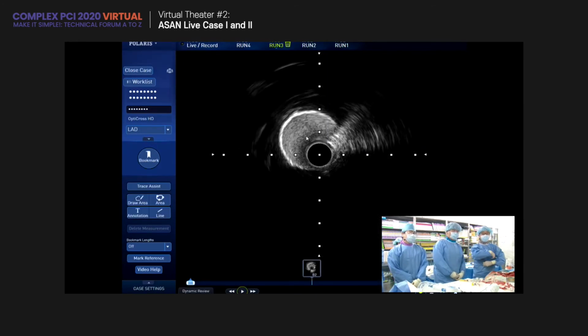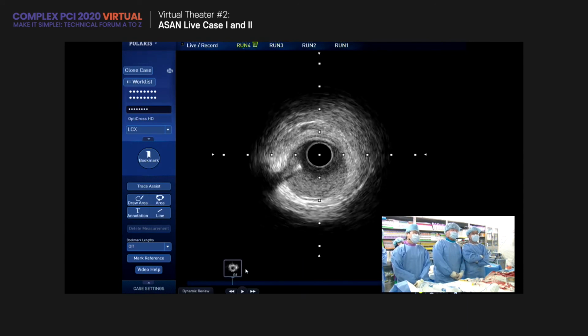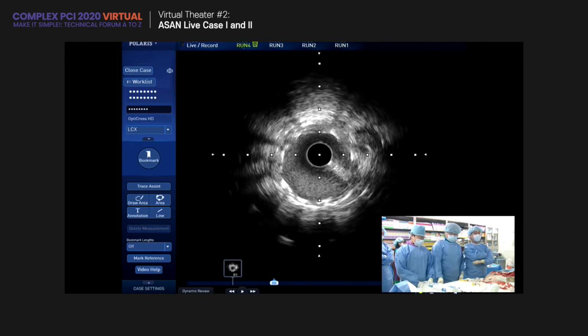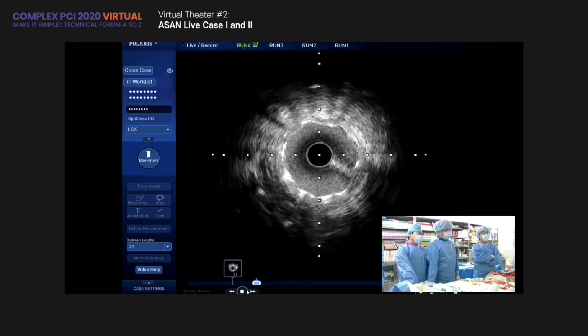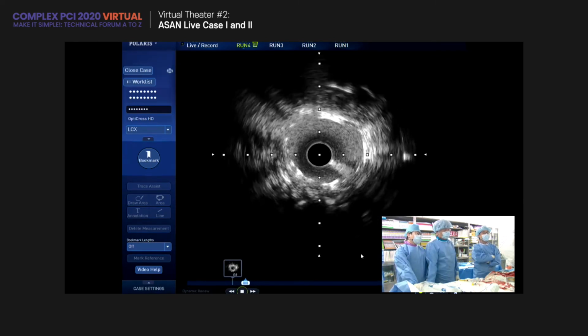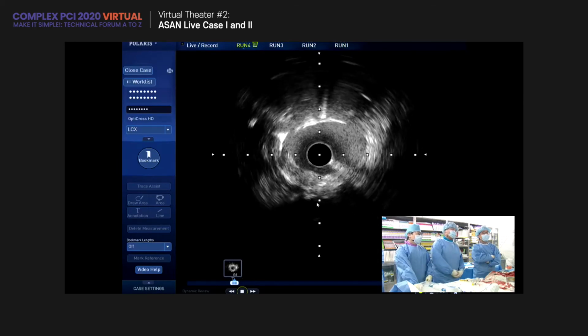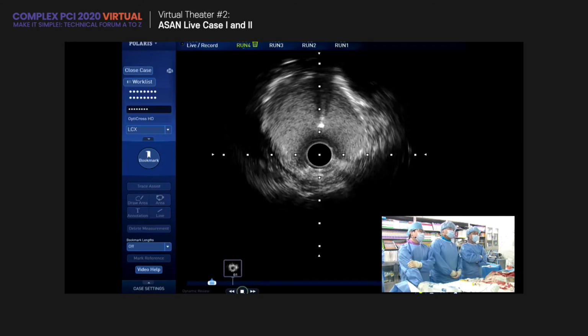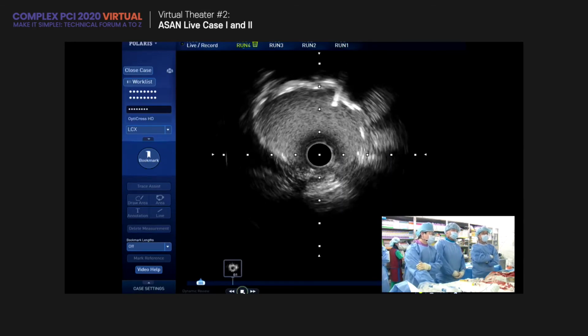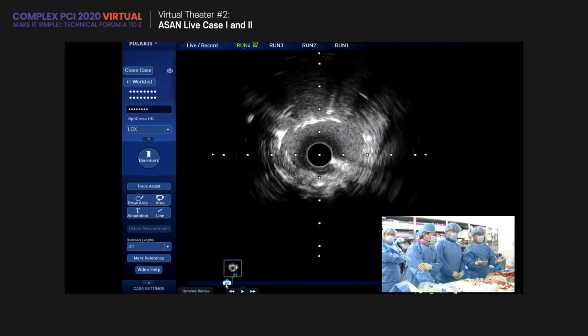Could you show the circumflex ostium of IVUS? Okay. This part is very expanded, and this is 3.0, and coming of the ostium. Our IVUS criteria 5, 6, 7, 8 is fully acquired.